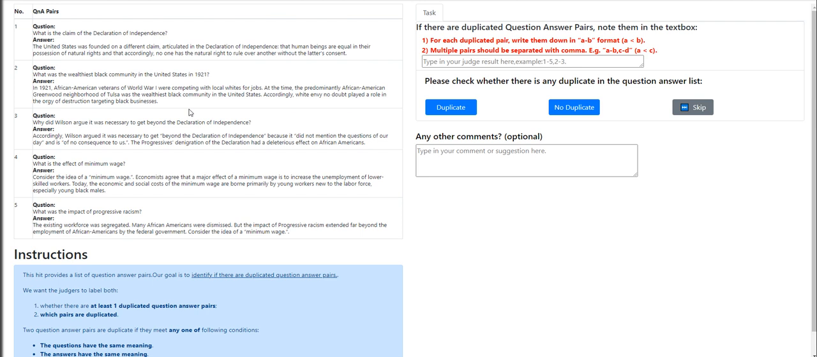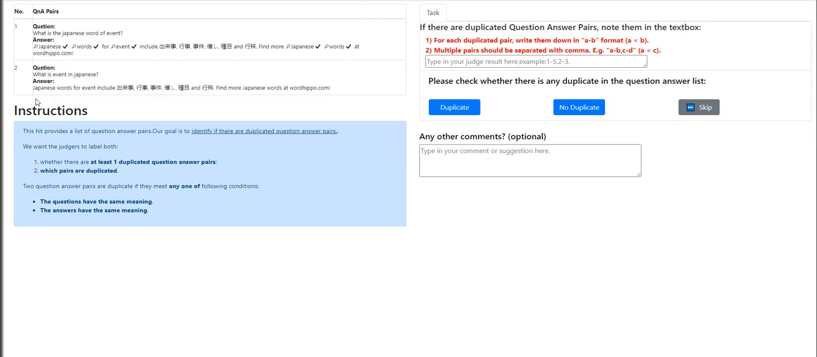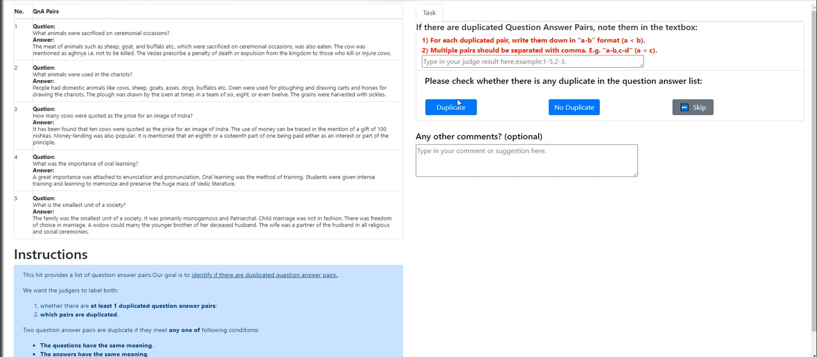What is the claim of the Declaration of Independence? What was the wealthiest black community in the United States in 1921? Why did Wilson argue it was necessary to get beyond the Declaration of Independence? What is the effect of minimum wage? What was the impact of progressive racism? No duplicate. What is the Japanese word of event? What is event in Japanese? That's duplicate. So one hyphen and then two and then click duplicate.